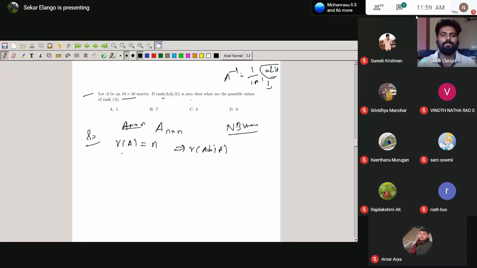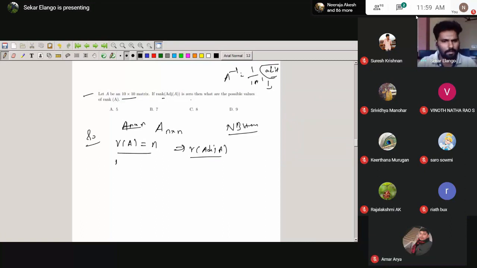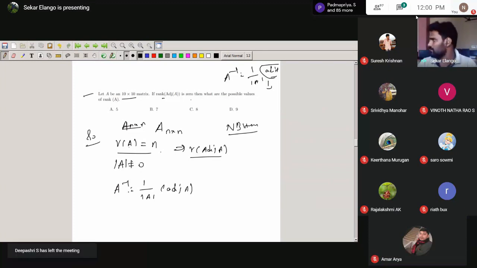So rank of A is equal to n. Then we can conclude the rank of adjoint of A. Any idea? Rank of A equal to n means the determinant of A will be non-zero. Determinant of A non-zero says the inverse will exist. We have the formula: A inverse equals 1 by determinant of A into adjoint of A. Given that the rank of A is n, what is the rank of A inverse? A inverse rank is also n.